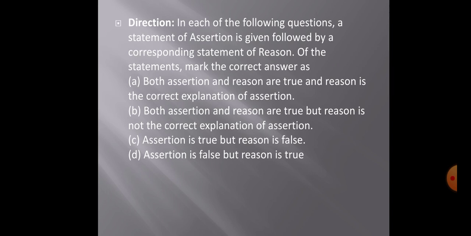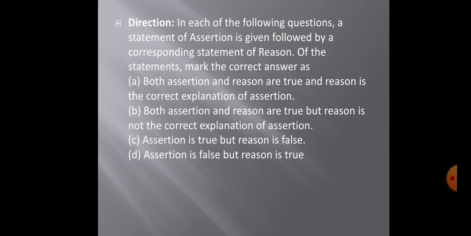For assertion and reasoning based questions, you will be given certain directions which you have to read very carefully. Here is the direction for the questions. In each of the following questions, a statement of assertion will be given, followed by the corresponding statement of the reason. So one statement will be given as an assertion and another statement will be given as the reason of the assertion. Here you have to choose among these four options any one which is going to be the most suitable for the question.